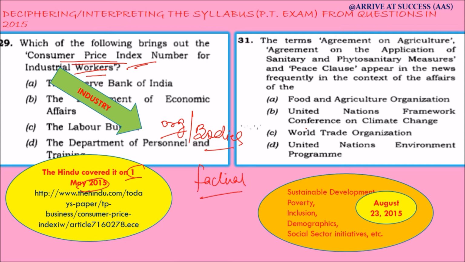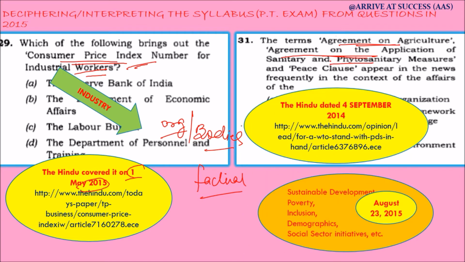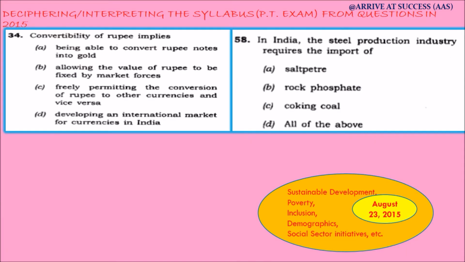The second question relates to the Agreement on Agriculture and the Agreement on the Application of Sanitary and Phytosanitary Measures. It is very much in news, always in news. In fact, it is related to the WTO, and the Hindu covered it on 4th September 2015, that is around 11 months before the date of examination, and it relates to the external sector of India topic.